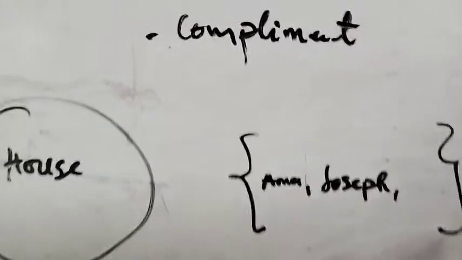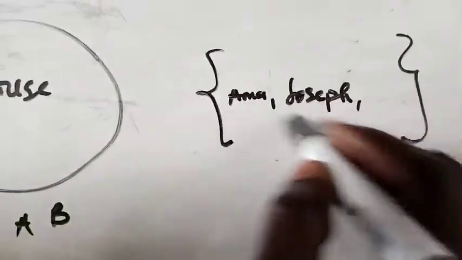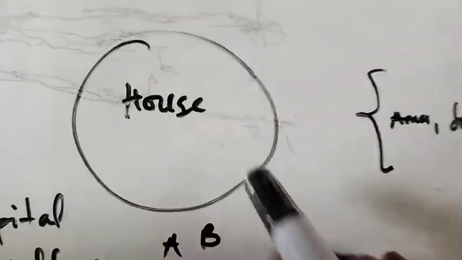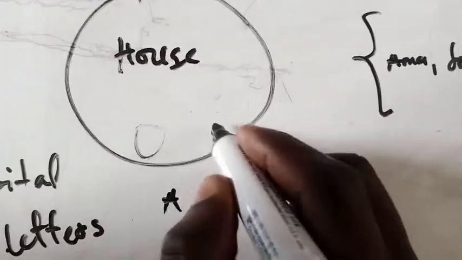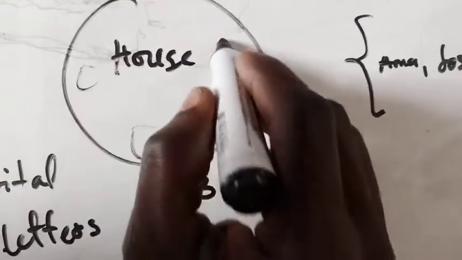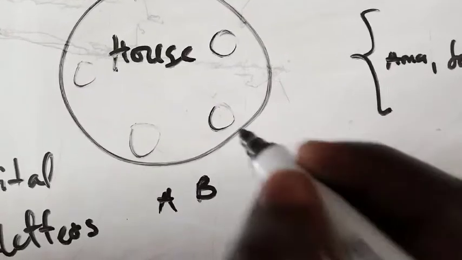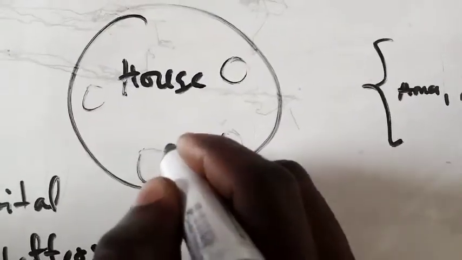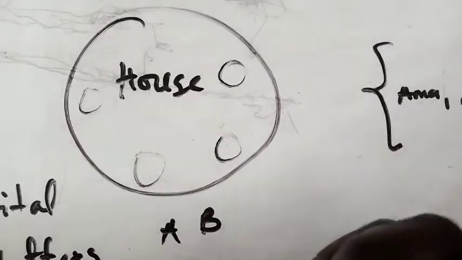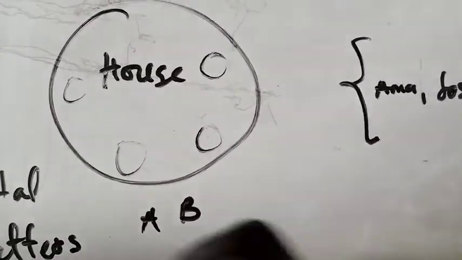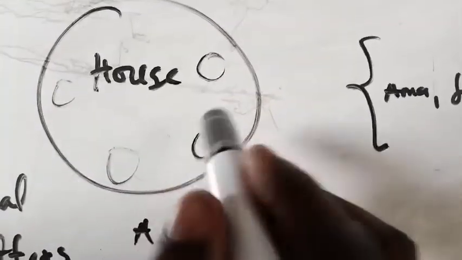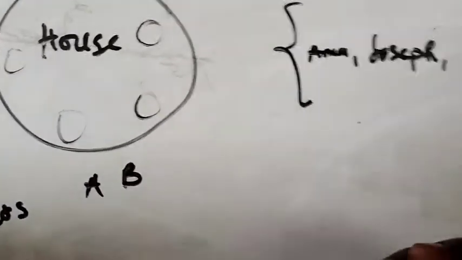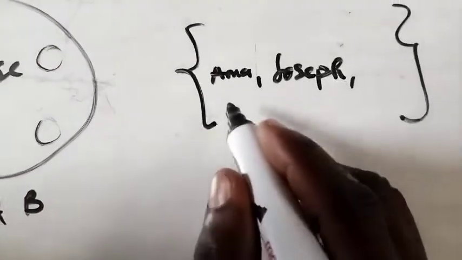Now, if you say something is a subset, subsets are the people or things that can be found within this set. If we come back to the idea of a house, in your house you have different rooms. So you have rooms within the house. Anything that you can think of within that house is what we call a subset of the house. You just need to understand the technical definition, then you are free to go. So anything that can be found within that house is what we call a subset of that house. Obviously, here we can say that Amma is a subset.